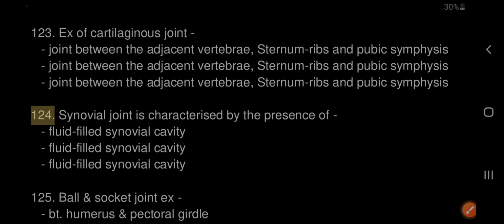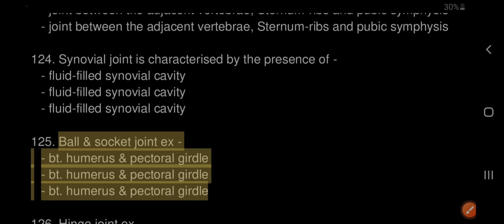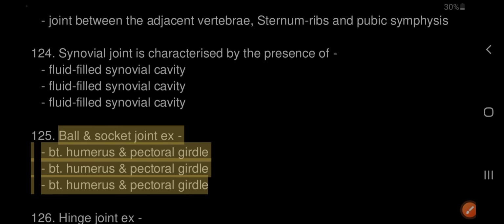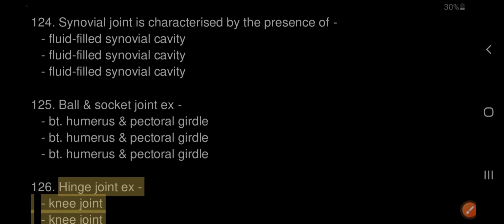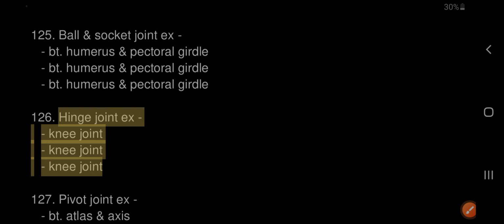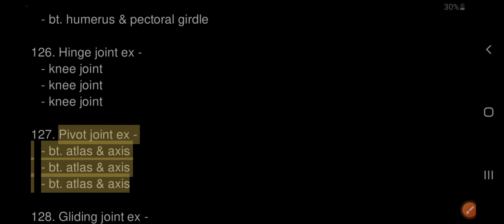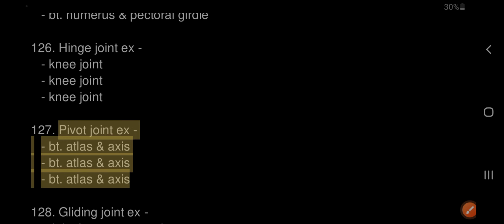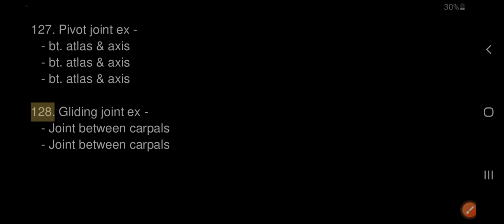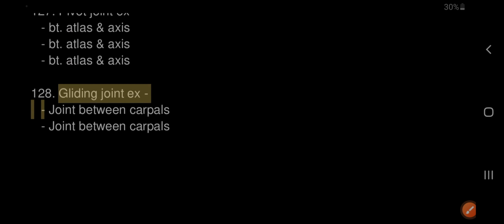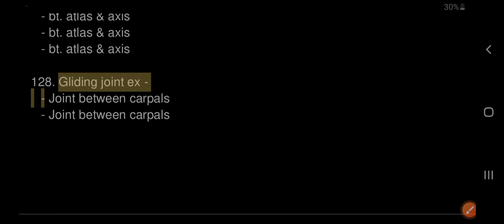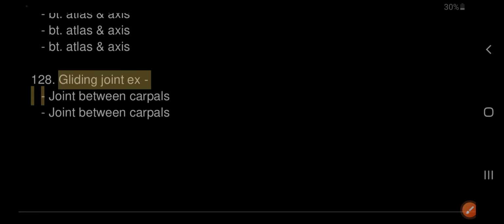125. Ball and socket joint example: humerus and pectoral girdle. 126. Hinge joint example: knee joint. 127. Pivot joint example: atlas and axis. 128. Gliding joint example: joint between carpals.